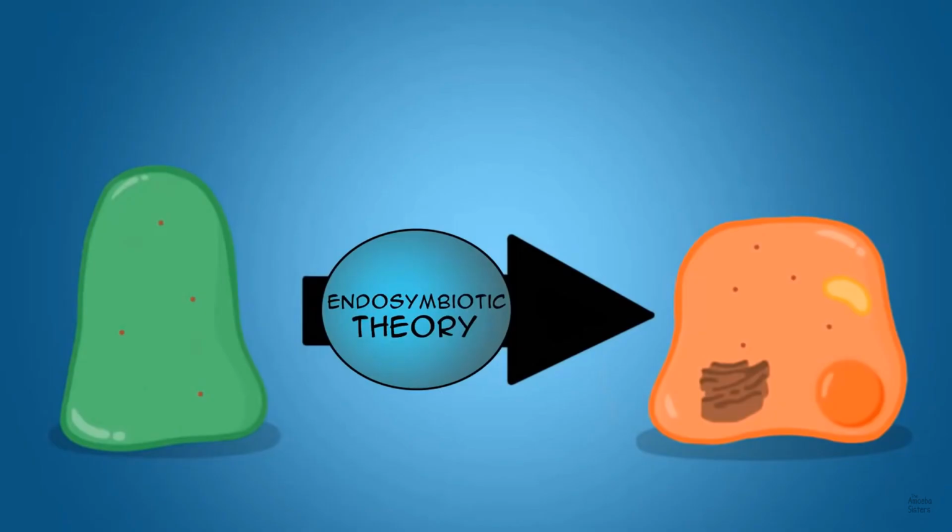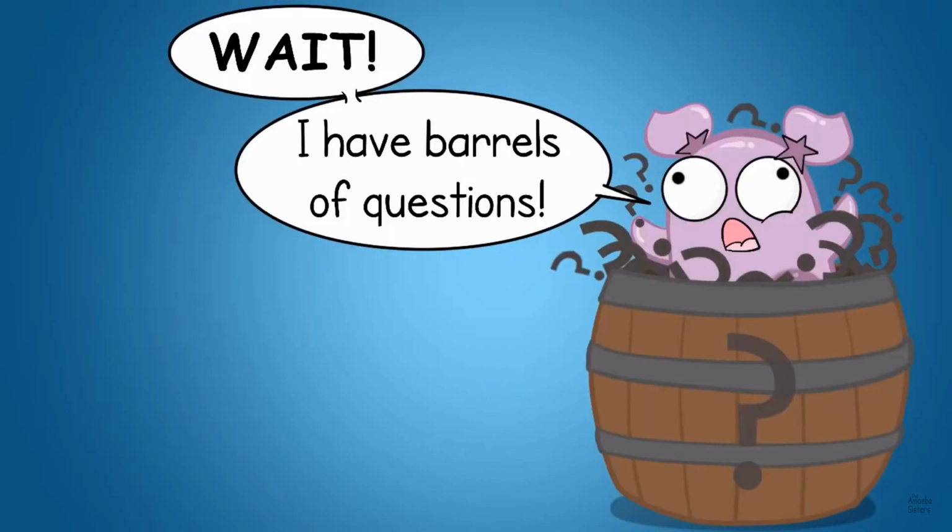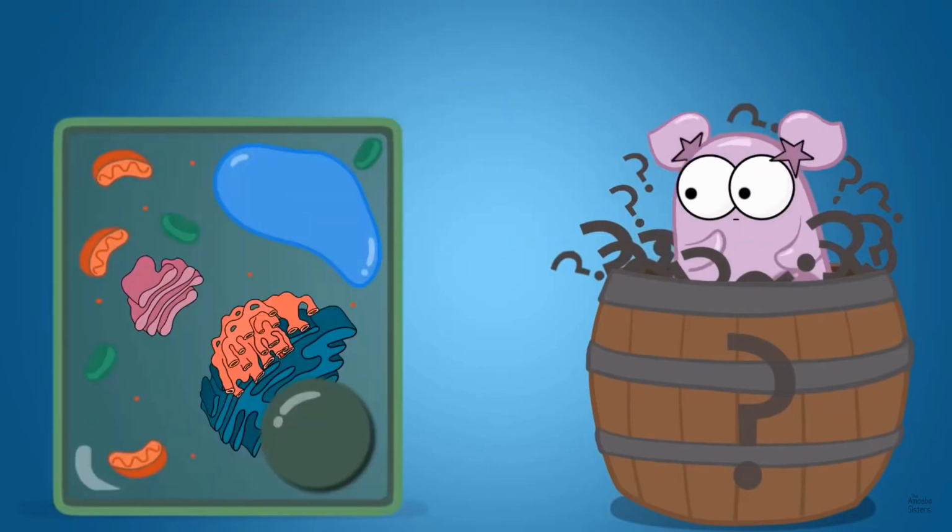So, the endosymbiotic theory provides an explanation for how modern eukaryotes evolved from prokaryotes. There's obviously more questions you might want to explore. For example, what about some of the other structures and organelles in eukaryotes? Well, keep exploring. Secondary endosymbiosis is a great place to start.